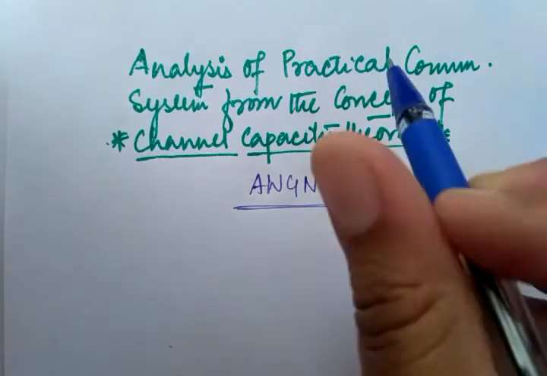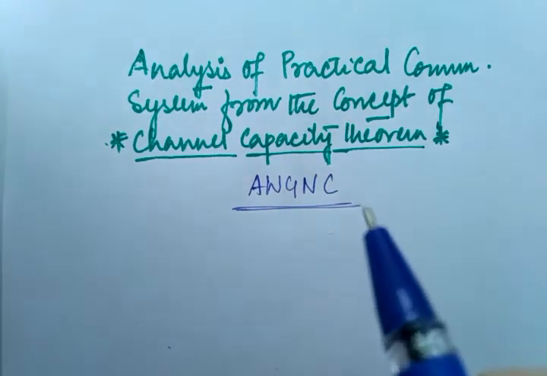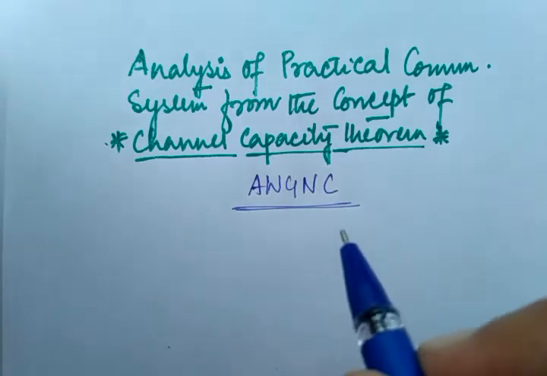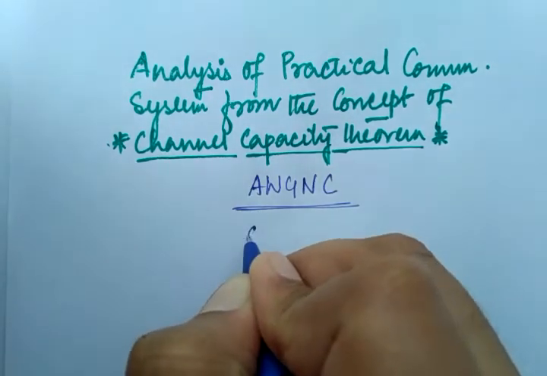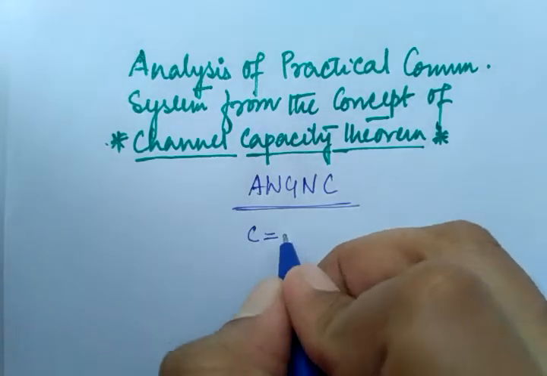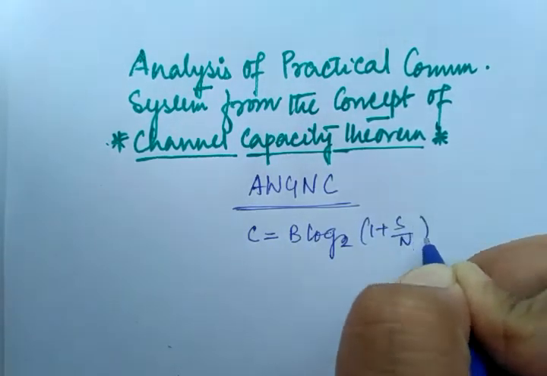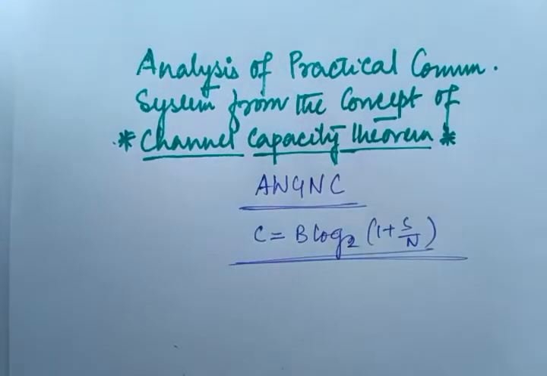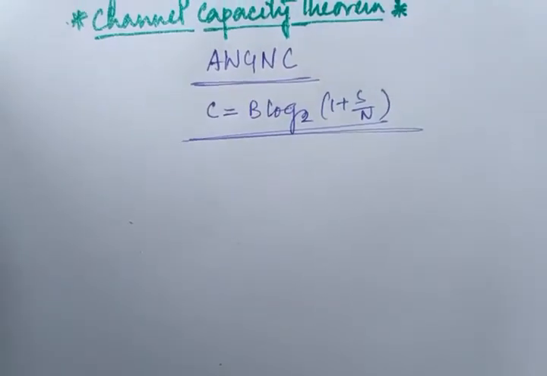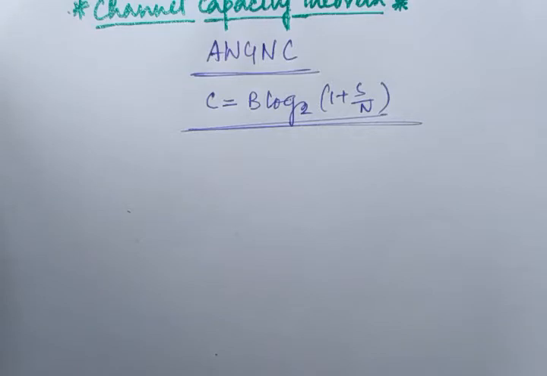Okay, and we will explain it with the help of the Shannon-Hartley law. That is nothing but what we have already used several times, that is C equals B log2(1 plus S by N). From this mother formula we will work, right? Okay, so now let's start.